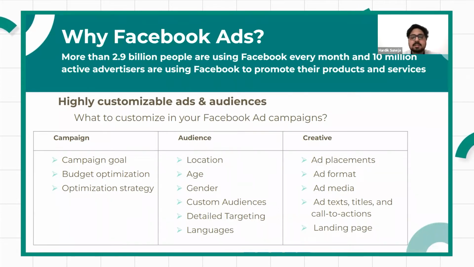The Facebook algorithm works in a way where Facebook knows what kind of people take more action when it comes to ads, and it will start showing ads to those people. Then after that we have catalog sales, which is a part of the conversion objective, in which you will list out all the information about your products and services, and people can know more about what you want to promote. Next we'll be talking about budget optimization strategy.